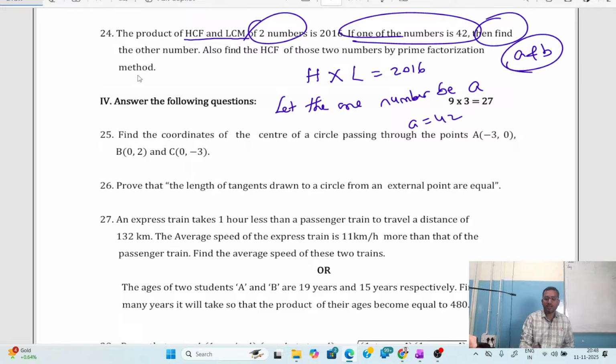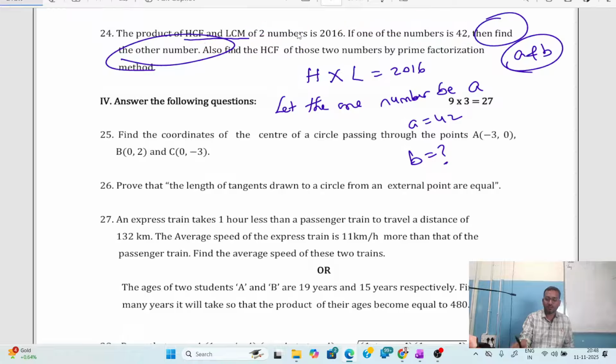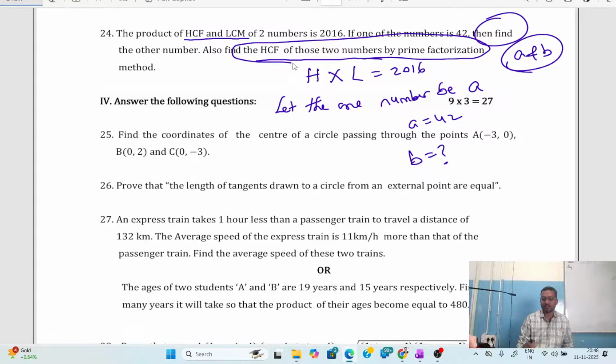Now they are asking us to find the other number, that is, the value of B. So first we have to find B. Also find the HCF of those two numbers by prime factorization method.